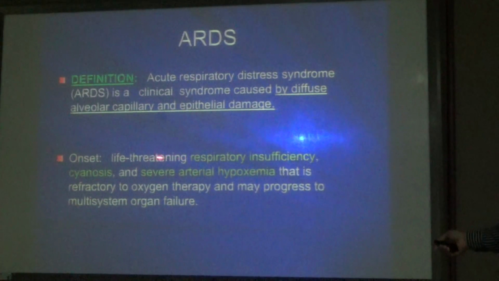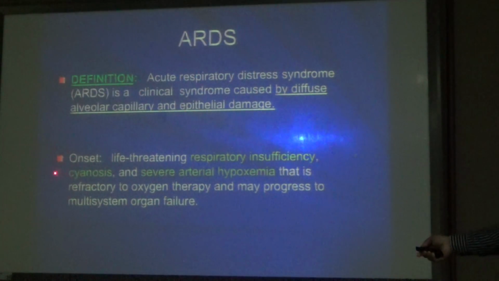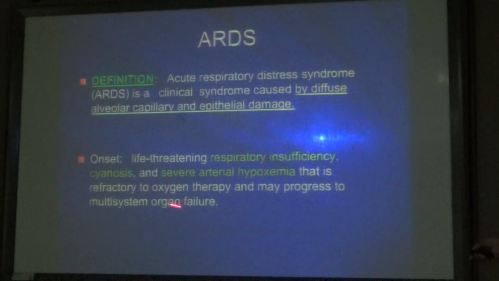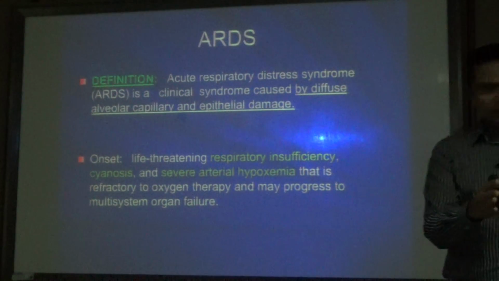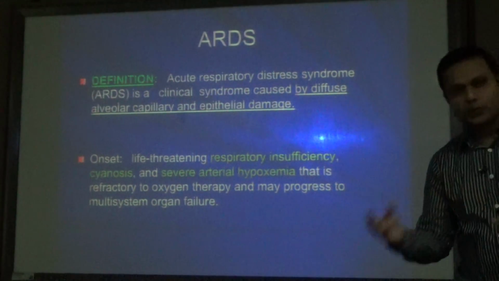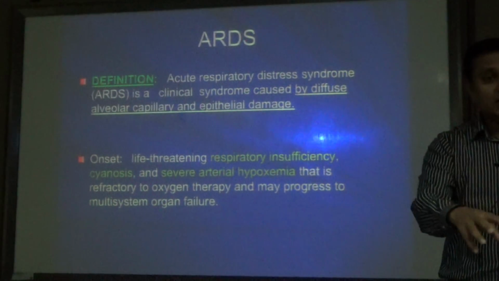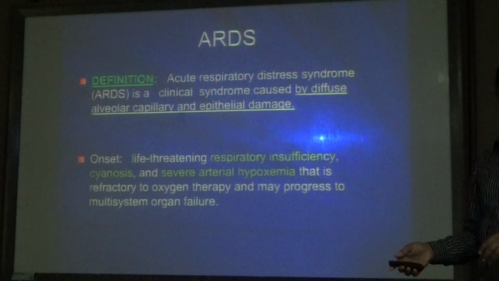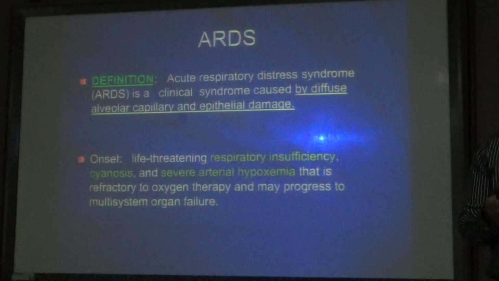Onset is a life-threatening respiratory insufficiency. It can cause cyanosis, severe arterial hypoxemia that is refractory to oxygen therapy, and may progress to multi-system organ failure. The patients who are diagnosed with adult respiratory distress syndrome, even though you give oxygen therapy, still progress to multi-system organ failure. That much it is severe.